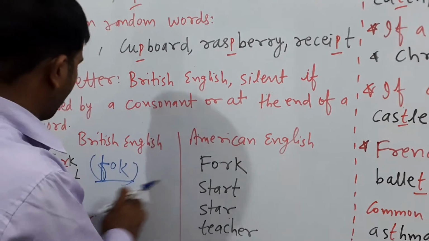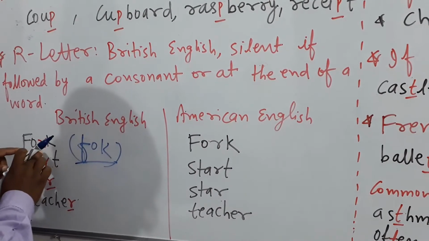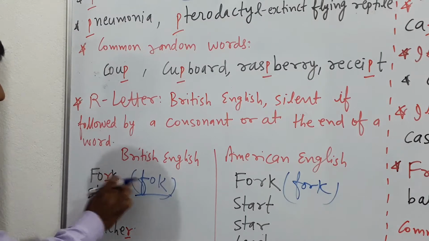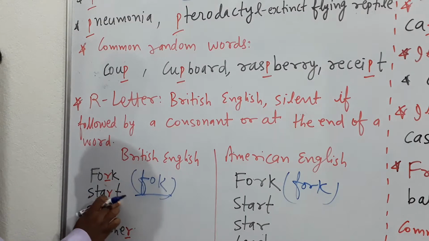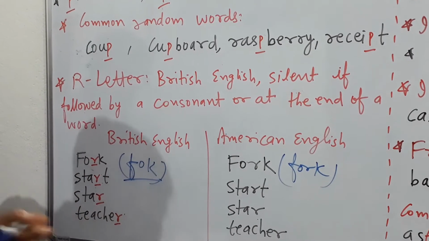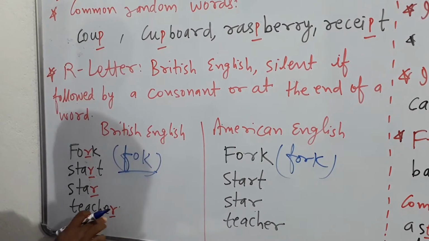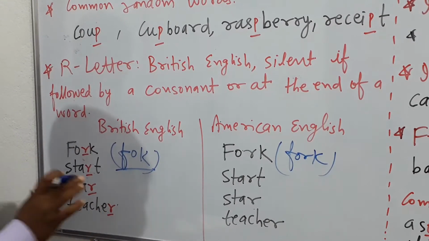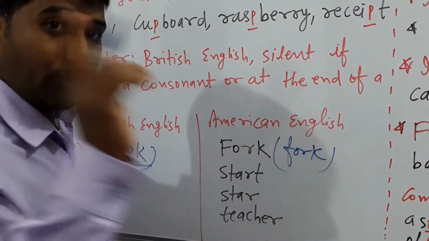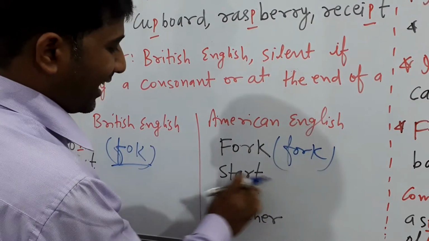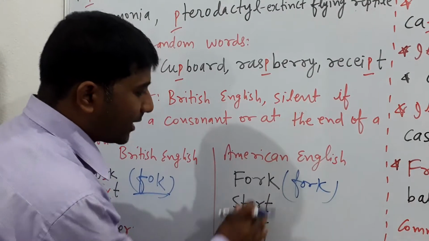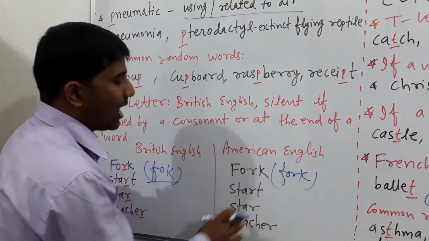Now American English, where British English says folk and American English says fork. Start, star, teacher. In American English you will pronounce the R fully: fork, start, star and teacher. So in this condition there is no silent letter R.